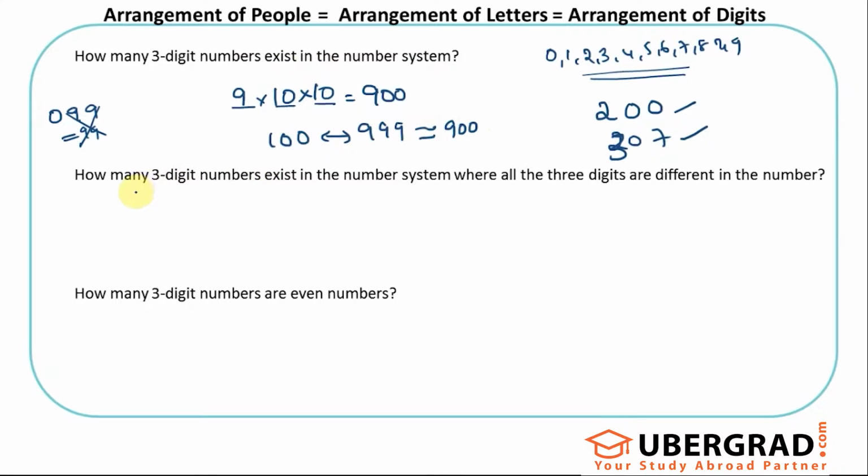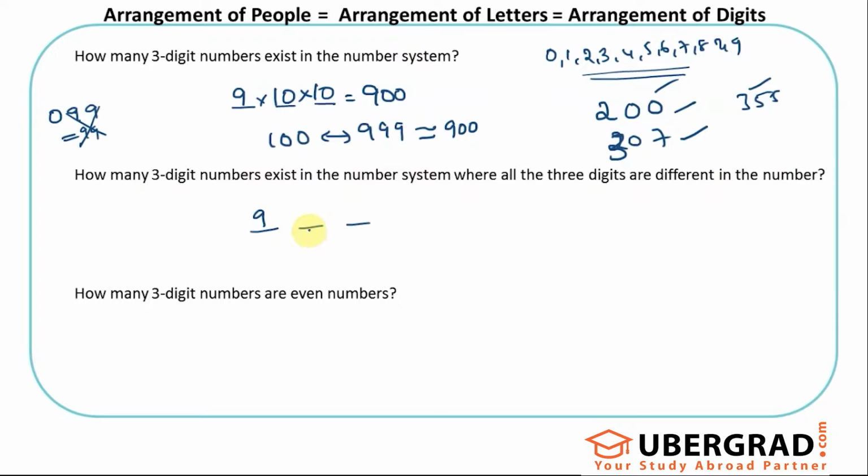So let's assume the repetition is not allowed. Here I've counted that I can have 200, right? I can have 355. These are all counted. Let's assume the question asks how many 3-digit numbers exist in the number system where all the 3 digits are different in the number. So again I start off with 3 blanks. In the first blank I cannot put 0. Leaving that, I can put any one from the 9.